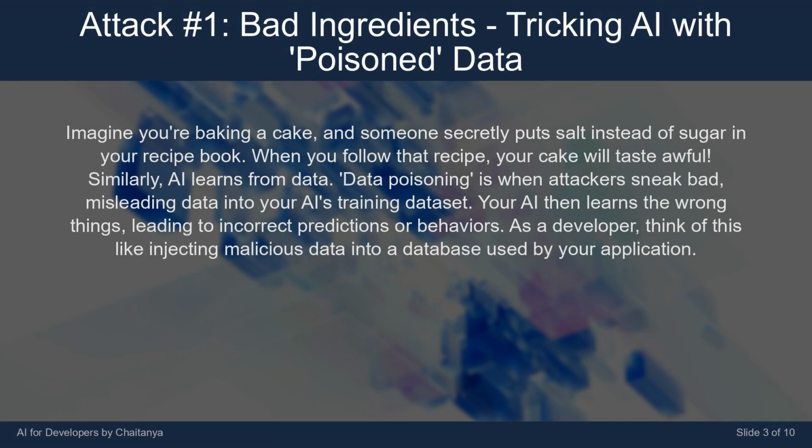Imagine you're baking a cake, and someone secretly puts salt instead of sugar in your recipe book. When you follow that recipe, your cake will taste awful. Similarly, AI learns from data. Data poisoning is when attackers sneak bad, misleading data into your AI's training dataset. Your AI then learns the wrong things, leading to incorrect predictions or behaviors. As a developer, think of this like injecting malicious data into a database used by your application.